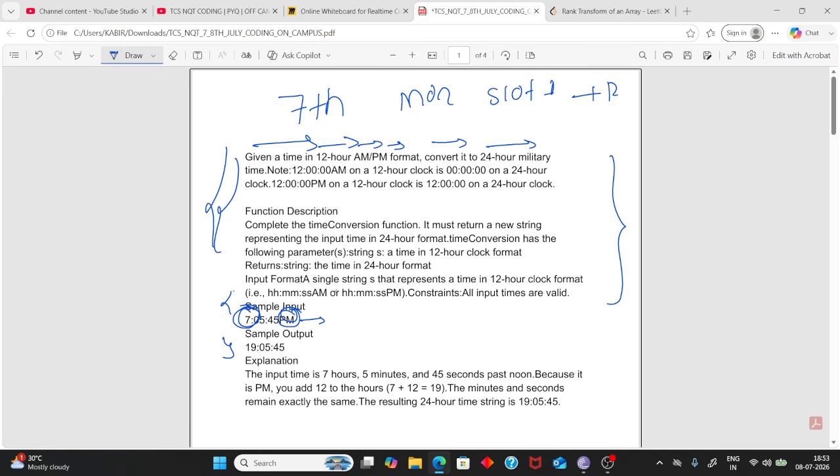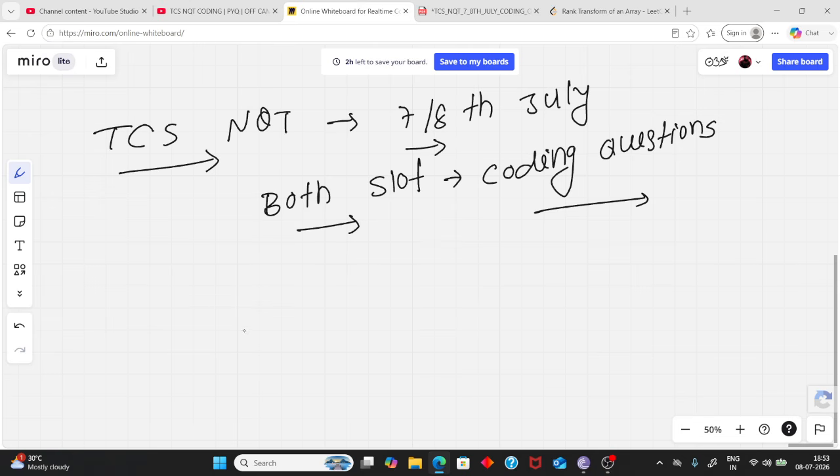Of course, it is a string. Complete the time conversion function. It must return a new string. So you can get the value and add 12 only if the last value is P, because you have only two options. The time can be like 12, or 3, or 4:45 AM, or it can be PM. So you have two options.